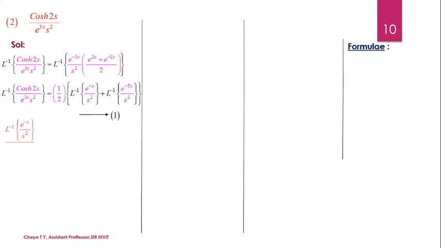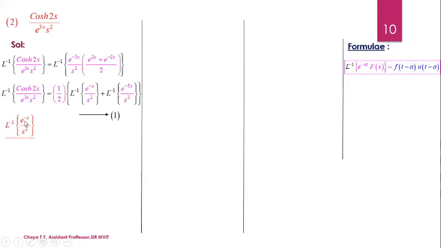Now let us consider the first term. What is the first term that I have? It is Laplace inverse of e to the power minus s divided by s square. When I observe the first term, I have been left with the exponential term in the numerator, which gives us the idea that I have to use property 4 of the properties of Laplace transform. What is the formula we have? It is Laplace inverse of e to the power minus as into f of s is f of t minus a into u of t minus a. First compare the LHS of the formula with the expression whose Laplace inverse we need to find, and find out the value of a.